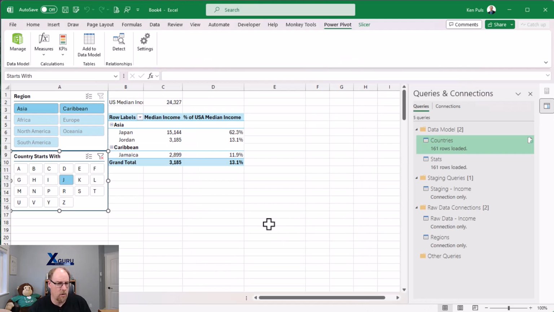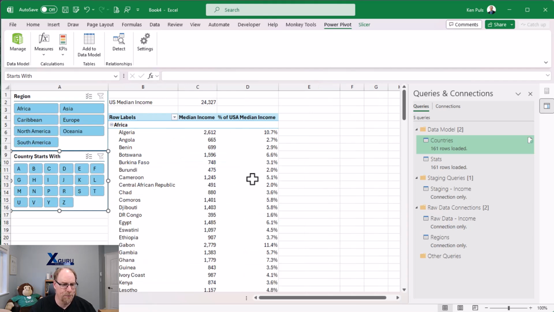I'm going to go with a flat out all on my countries. And at that point, it looks a lot better there. So nice, we've got all these different things in the right place. Jamaica's in the Caribbean where it belongs. There we go. So I can close that one off.